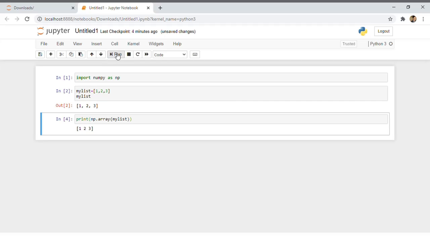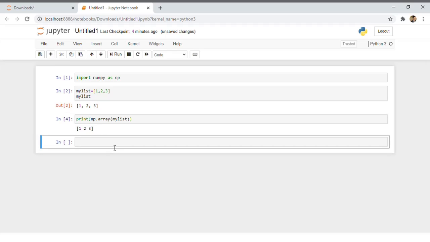We can create a matrix also. A matrix is like a combination of arrays. It can be two-dimensional, three-dimensional, but it's a combination of arrays. So what I mean to say is, suppose I name it matrix, and matrix is equal to 1, 2, 3, and then 4, 5, and 6.